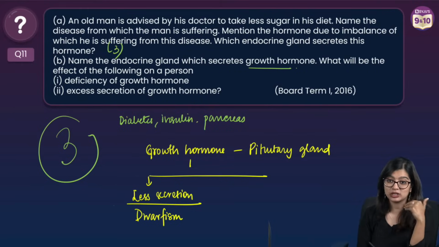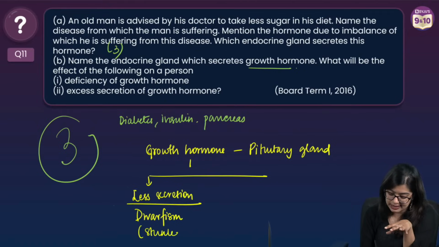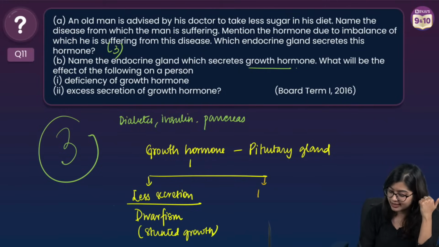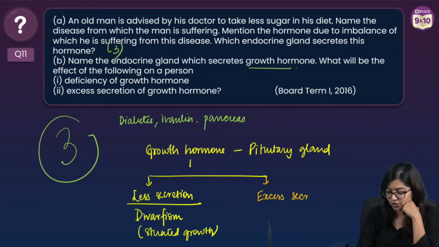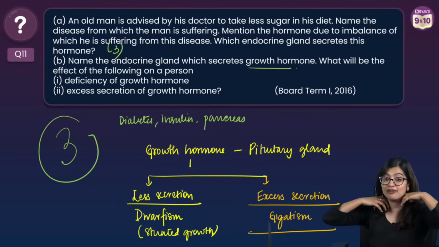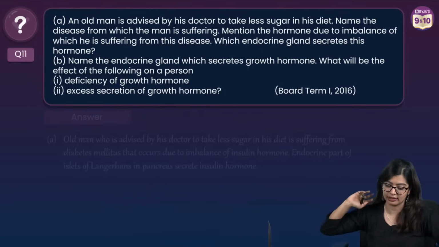And what will a person experience if there is less growth hormone produced? It will cause stunted growth, right? Or it will affect the growth of the individual. While if there is hypersecretion, or excess secretion, what do we see? If there is excess secretion of growth hormone, it can result in a condition called gigantism, where the person will have more growth in the body, right?